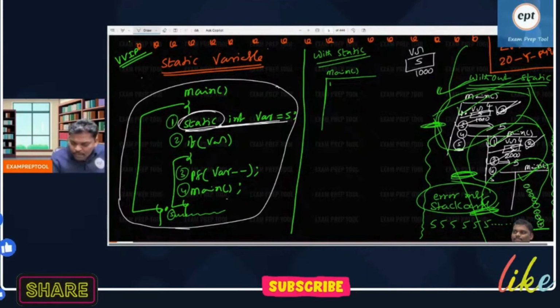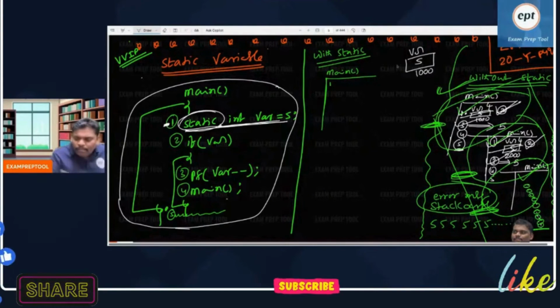Now see this one. Compilation is over. Listen, for this line, memory is already allocated at compile time itself. Now let me run the program. Everyone observe.